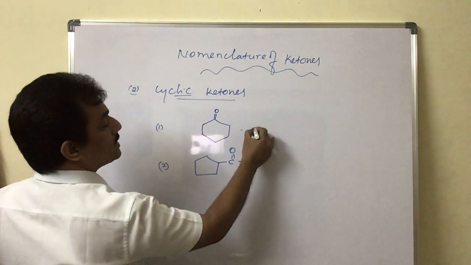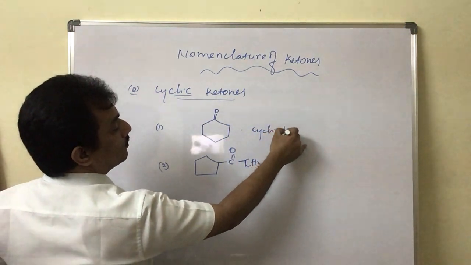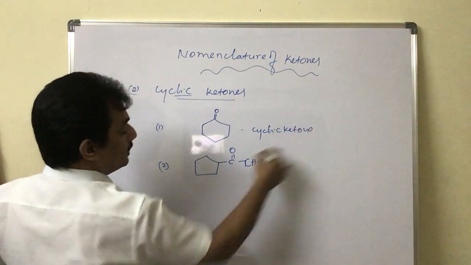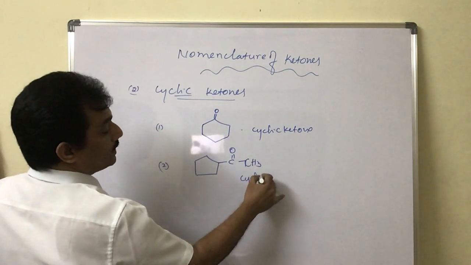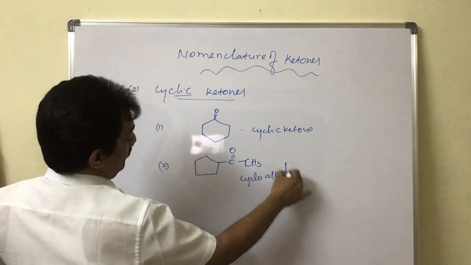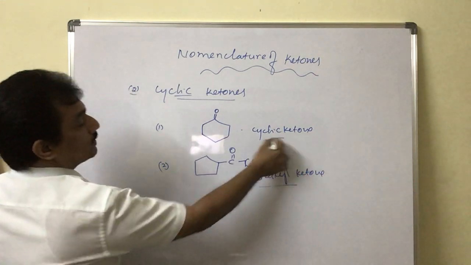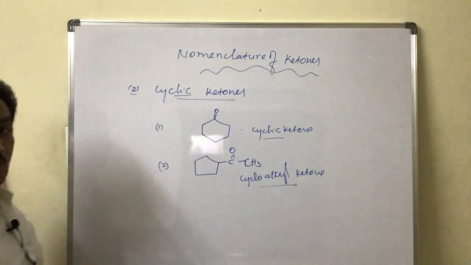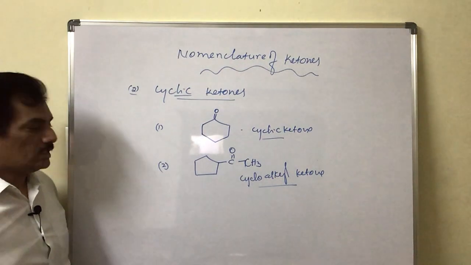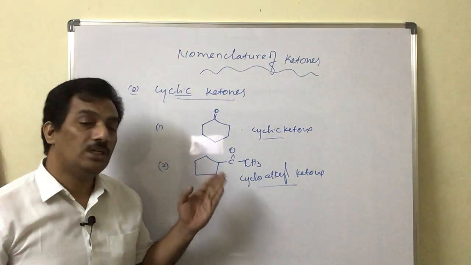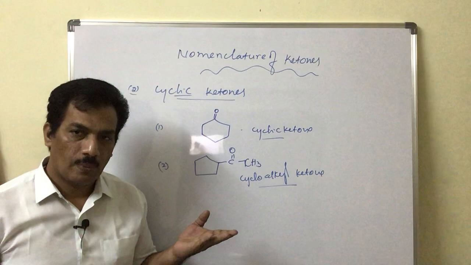This is known as a cyclic ketone, but this is a cycloalkyl ketone. Both of these are not the same. Just observe the difference between these two. A cyclic ketone is different from a cycloalkyl ketone. Cycloalkyl is nothing but it is present as one of the substituents. Clear?